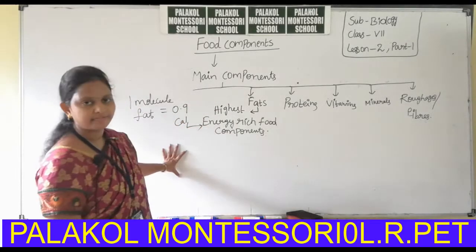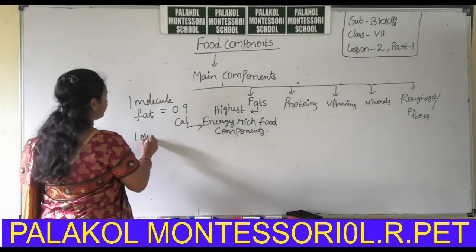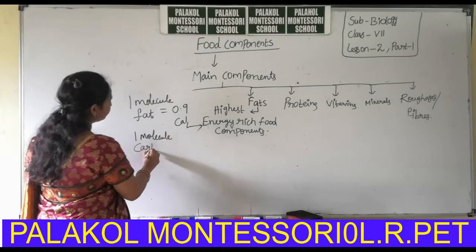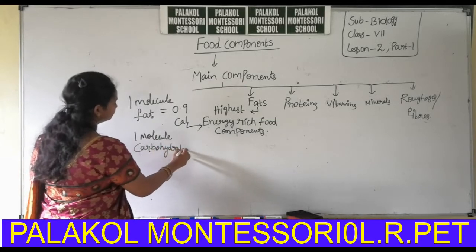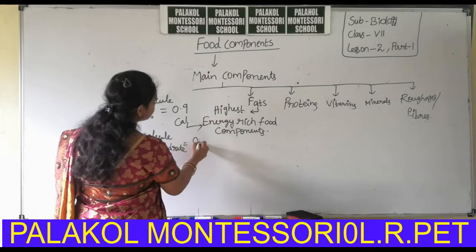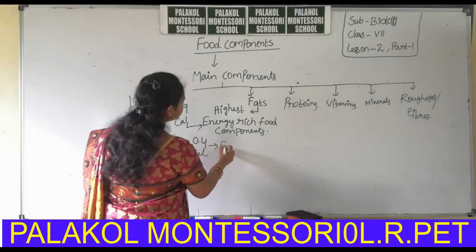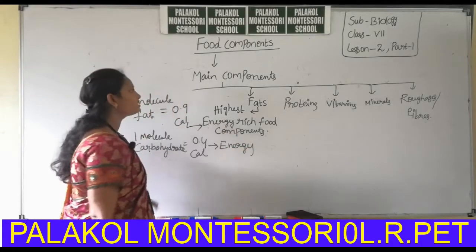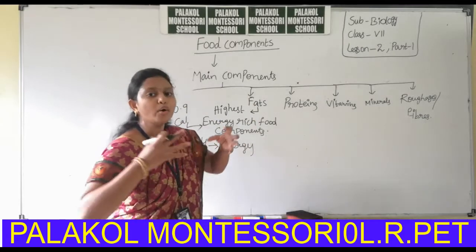But one molecule of carbohydrate can release 0.4 calories of energy. So when compared to all the food components, fat can release more energy.